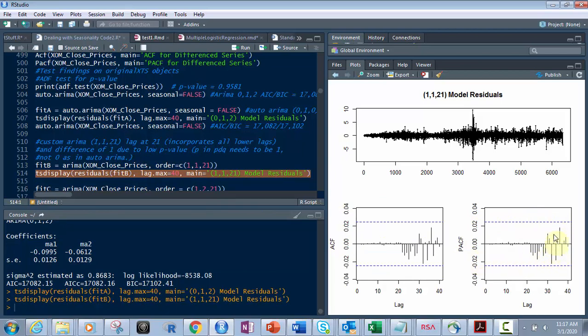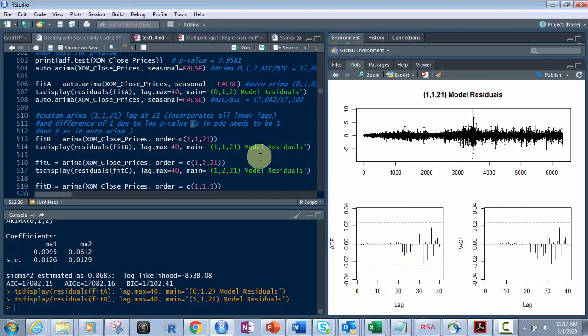All of them are within bounds. See how I did that? If I used an earlier lag, there would be some out of bounds. So we got a better fit. Okay, I guess it's going to be more accurate. Okay, then fit C, what I'm doing